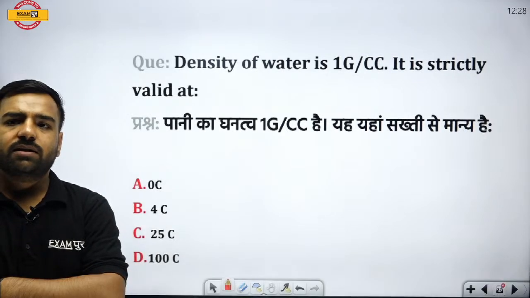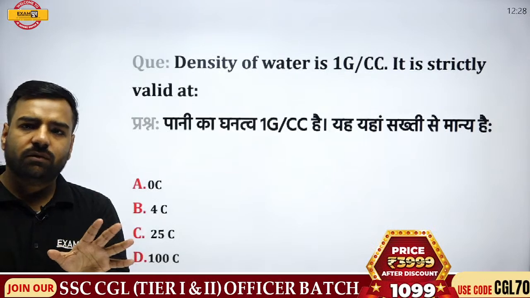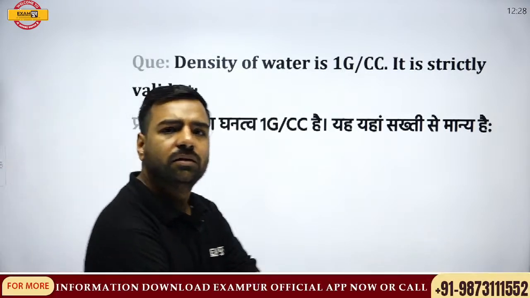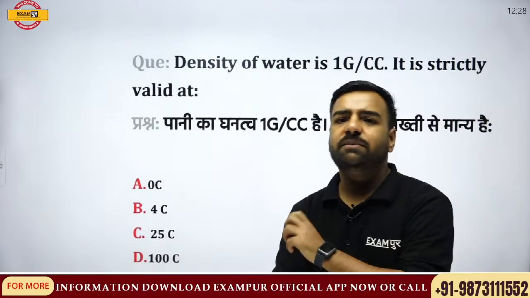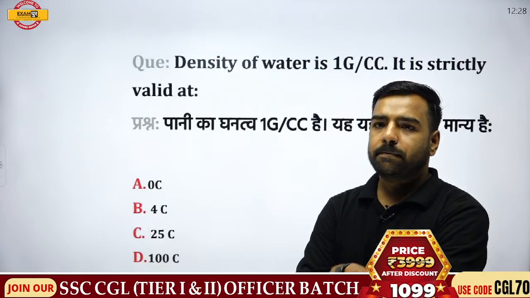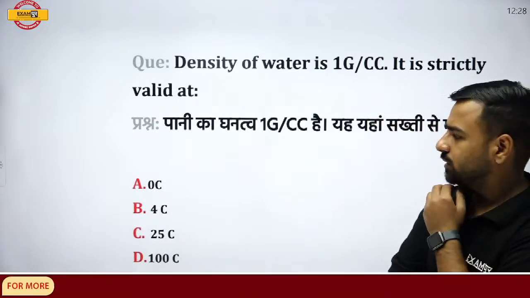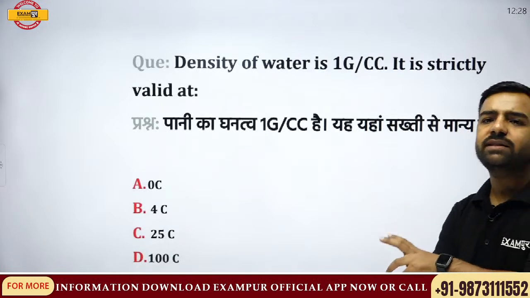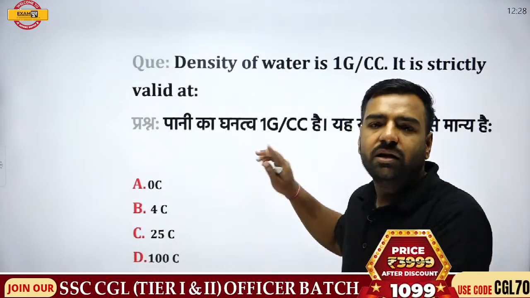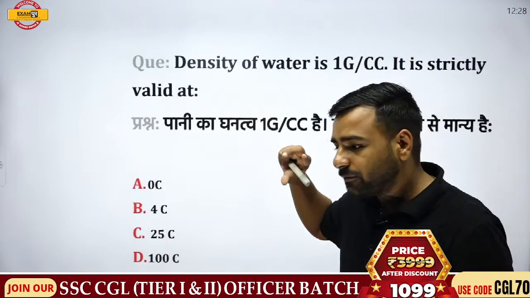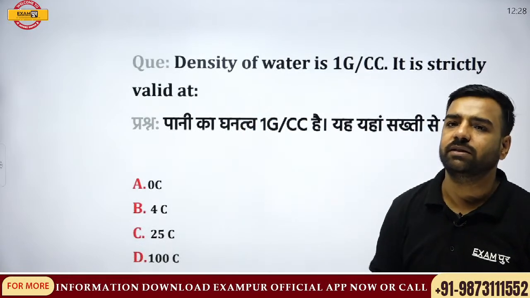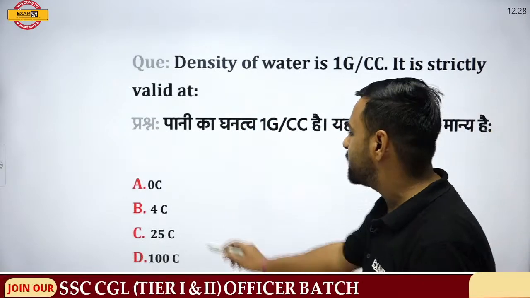So my question is, density of the water is 1 gram per cc, right? Cubic centimeter. Now it is valid at what temperature? So there must be some temperature. What is that? So Madhna, Udbhav, Kanak, can you give me this answer? Everyone who is there in the session, kindly tell me this answer, because this question is very, very important, not only for this part, but for other logics as well. I'll be explaining that with the graph, but before that, this answer please. So Madhna is totally correct, that is 4 degree centigrade.